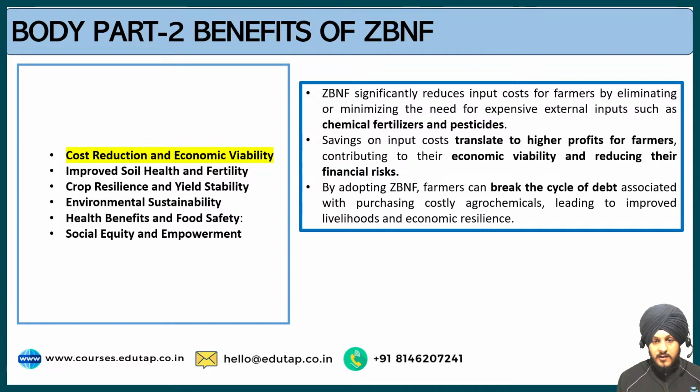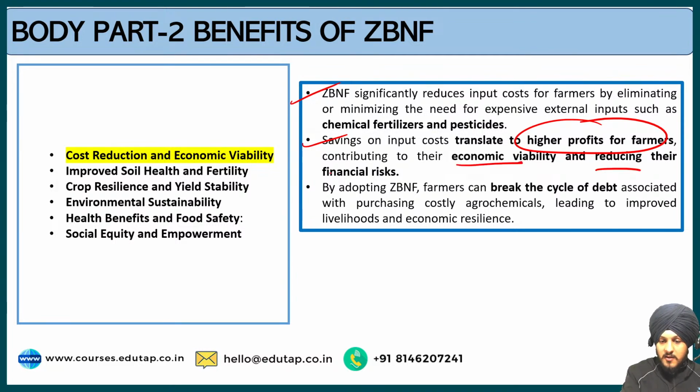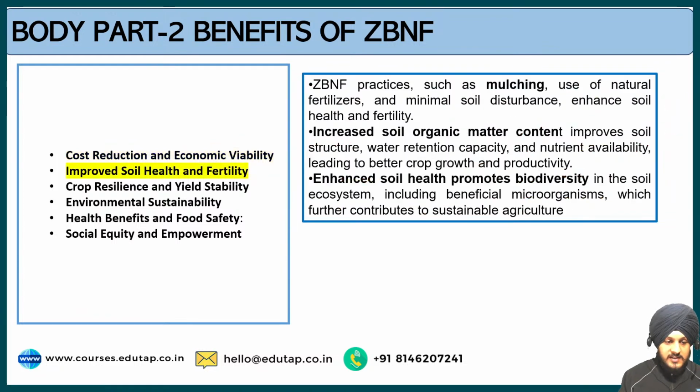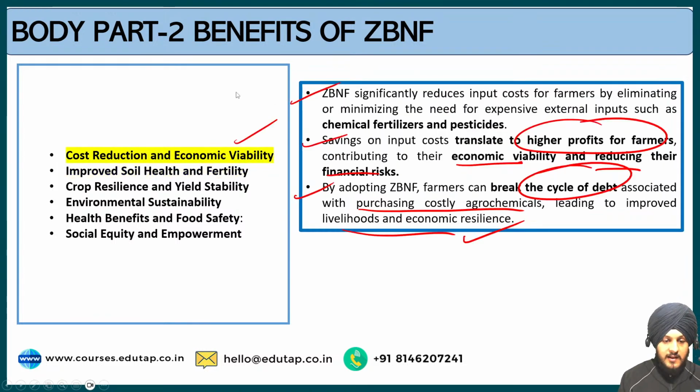Now let us go through the lines. Zero budget natural farming reduces input cost of farmers by eliminating or minimizing the need for expensive external inputs such as chemical fertilizers and pesticides, and the savings on input cost translate into higher profits for farmers that contribute to economic viability and reduce their financial risks. The third is, by adopting zero budget natural farming, farmers can break the cycle of debt associated with purchasing costly agrochemicals, leading to improved livelihood and economic resilience. So they can use the resources somewhere else. So this is the point. The second point is regarding improved soil health and fertility.